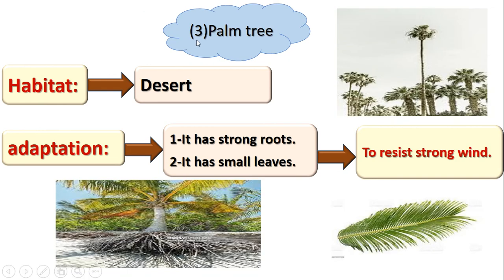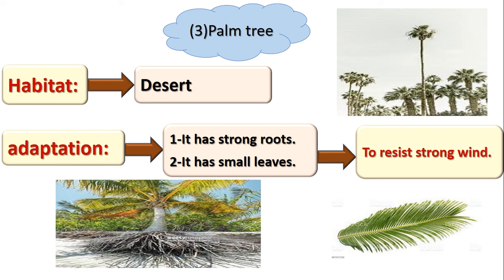Number 3, the palm tree. The palm tree's habitat is desert. Do you know the palm tree? It lives in the desert. In the desert there are a lot of strong winds.